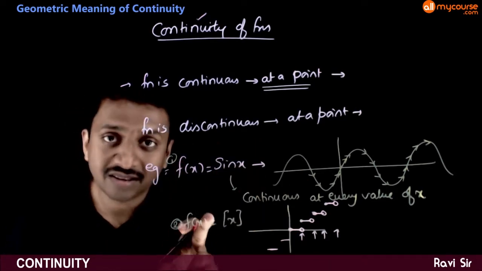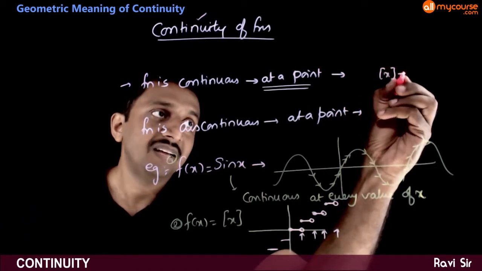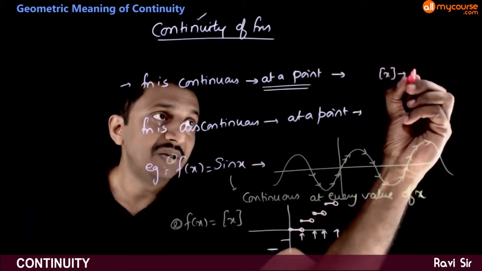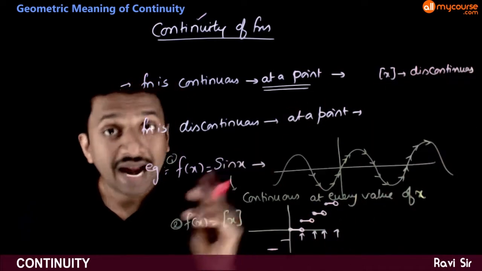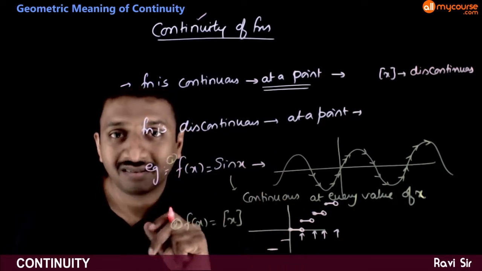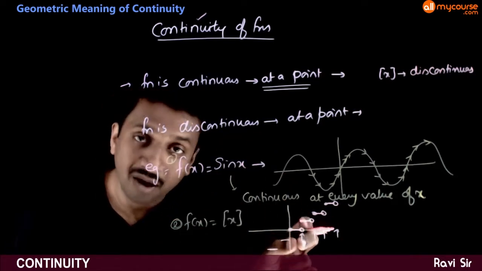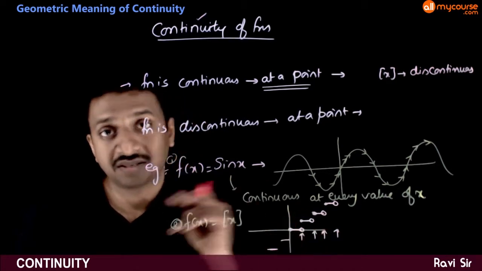So we say that the function integer part of x is discontinuous. At which points? It's not breaking at every point. The graph of integer part of x is breaking at integer values of x.